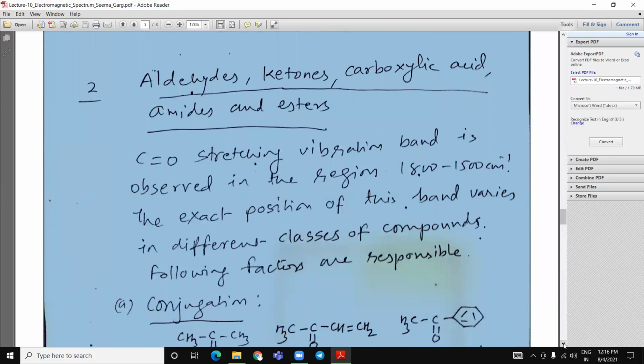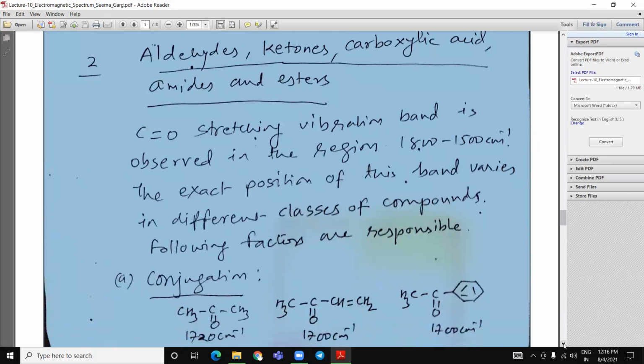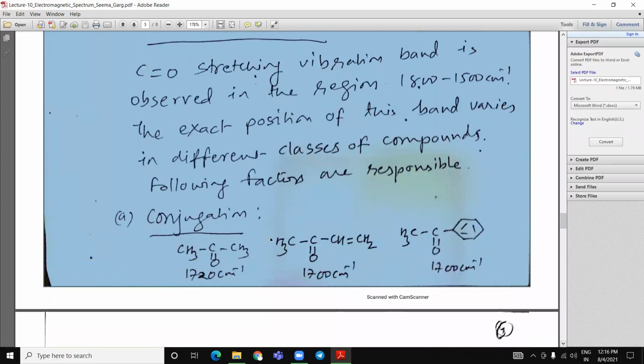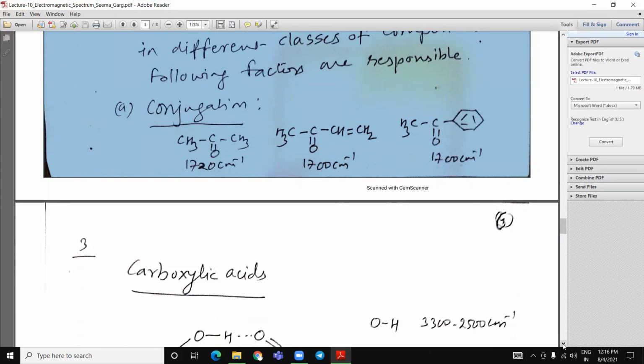Aldehydes, ketones, carboxylic acids, amides, and esters: the CO stretching vibration band is observed in the region. The exact position of this band varies in different classes of compounds. The following factors are responsible. Conjugation. Here in acetone, its value is higher compared to this molecule and compared to acetophenone.